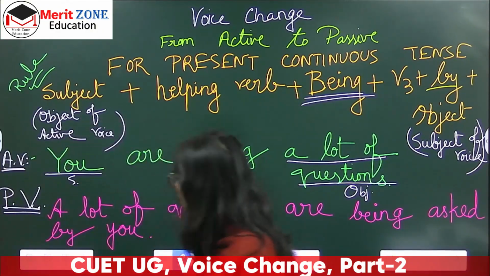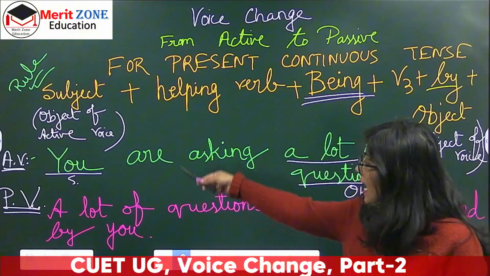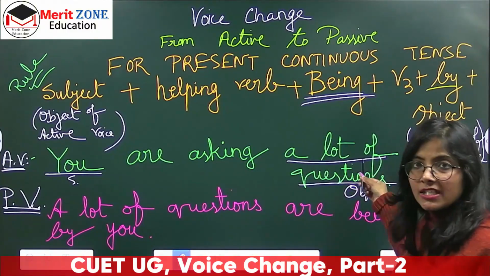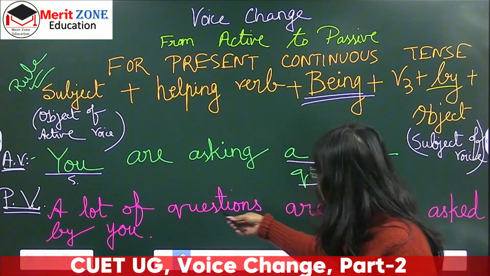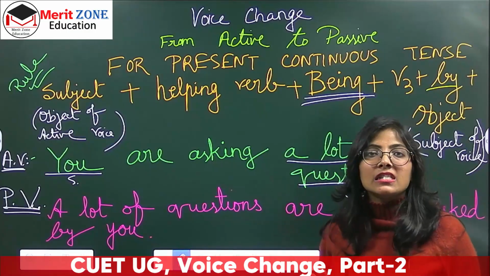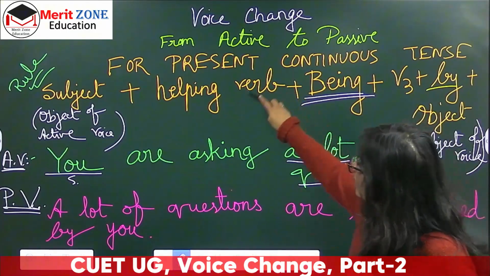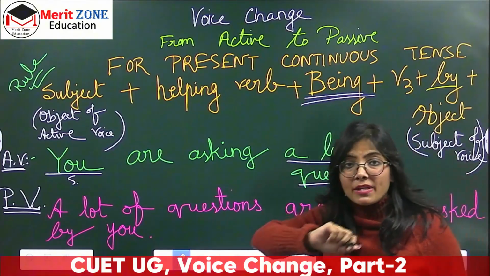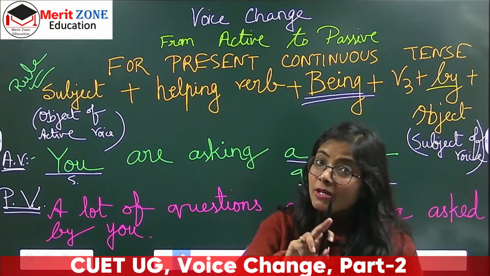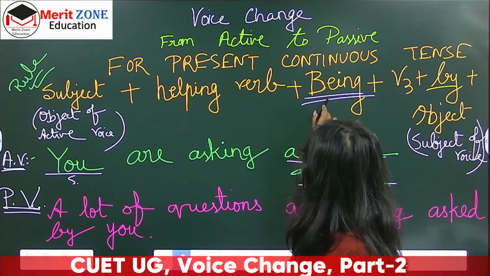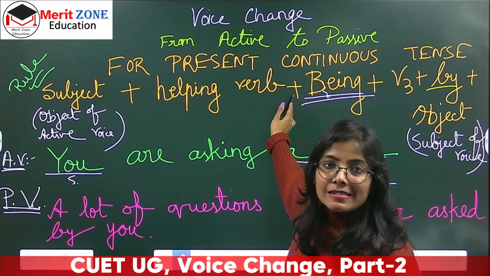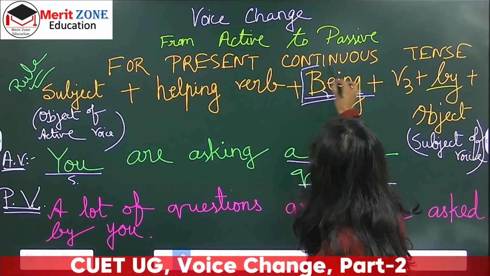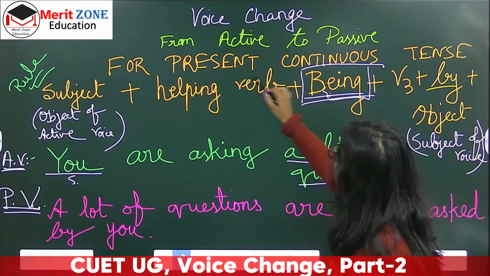Okay. Now so here is our active voice in present continuous tense, and here is our passive voice in present continuous tense. Okay. So the rule is this: you have to just bring, for simple present tense also the rule was just the same, but only we do not need this particular word in simple present tense. Being is used only and only for present continuous tense.